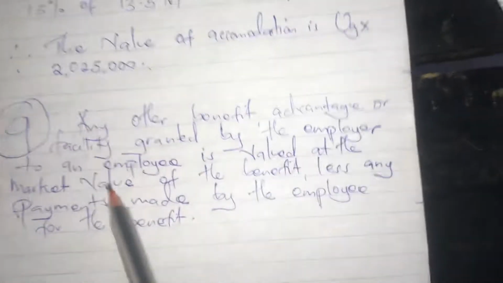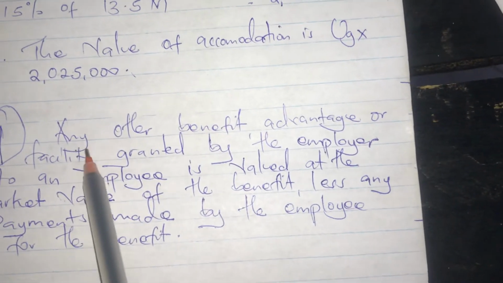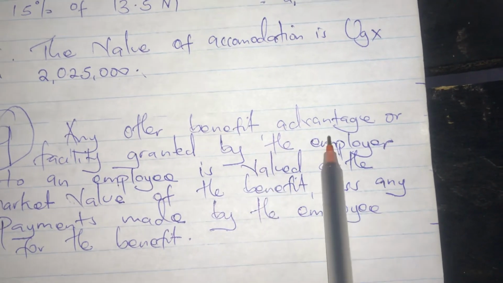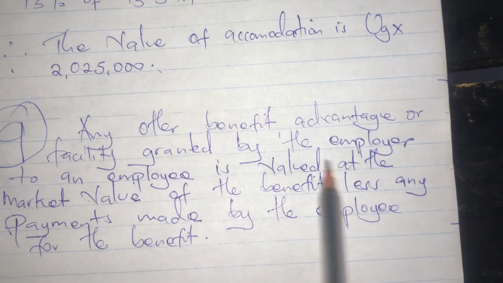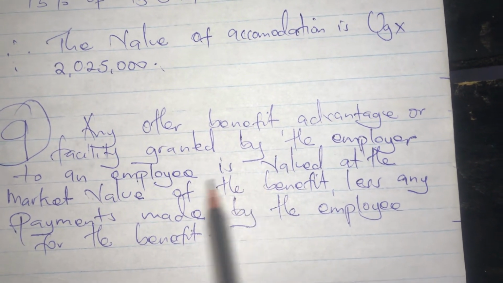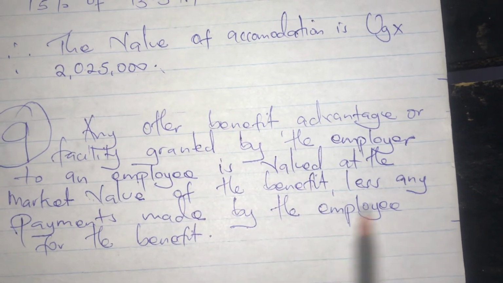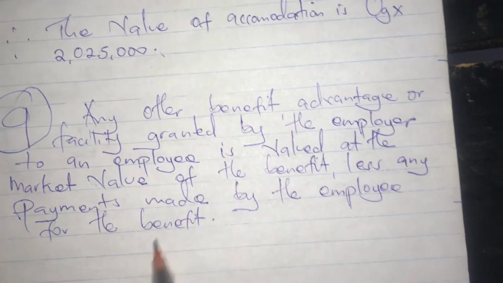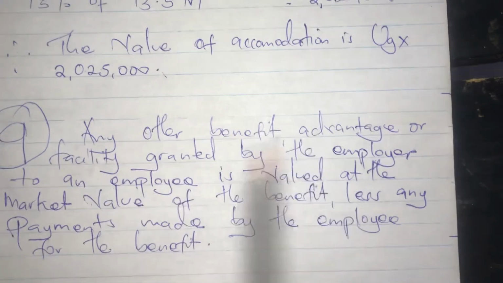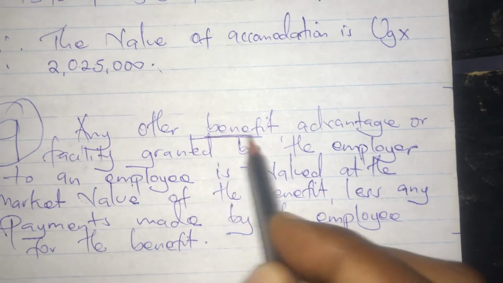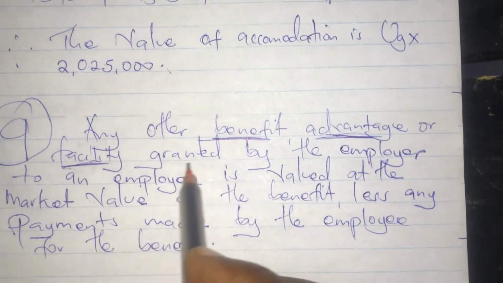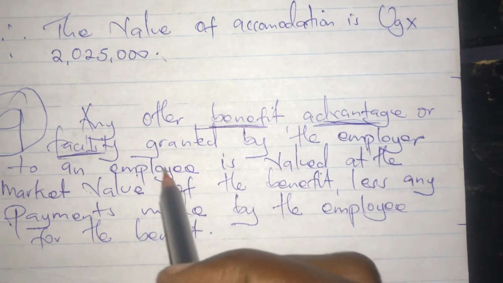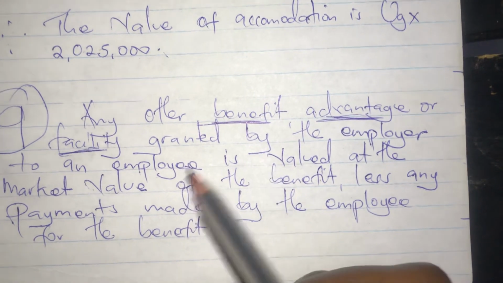Yeah, and let's look at the last benefit in kind, which is any other benefit, advantage, or facility granted by the employer to an employee. It is valued at the market value of the benefit less any payment made by the employee for the benefit. So any other benefit, advantage, or facility granted by the employer to the employee is regarded as a benefit in kind.